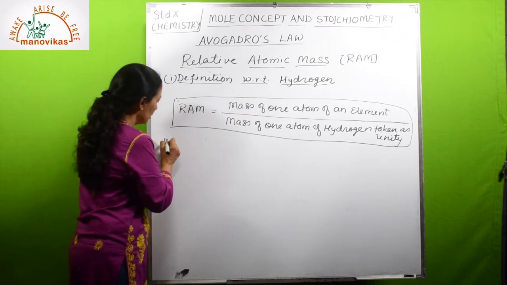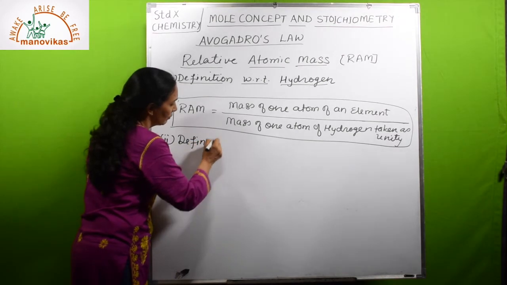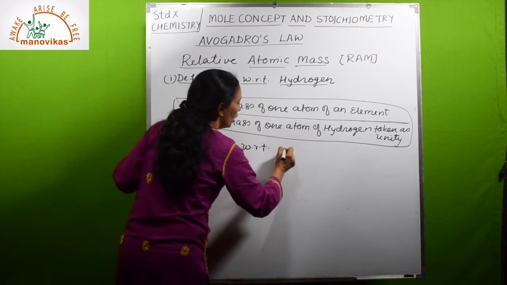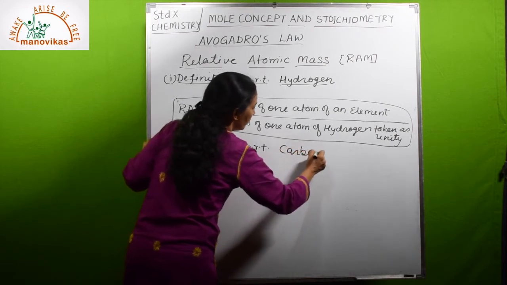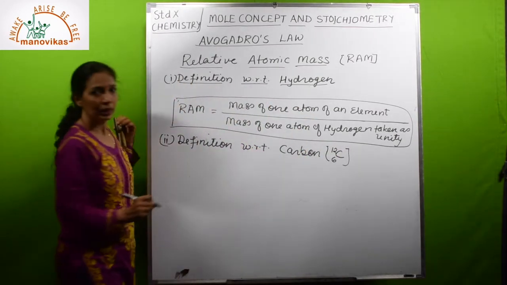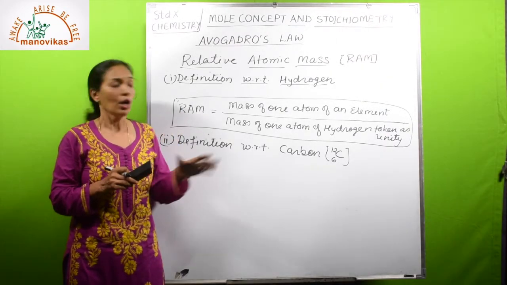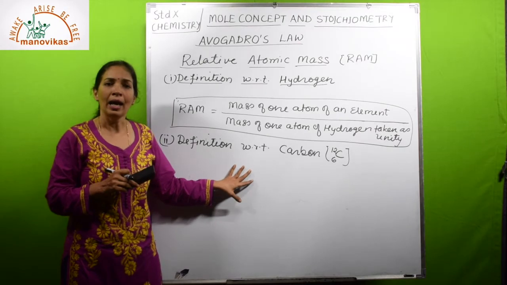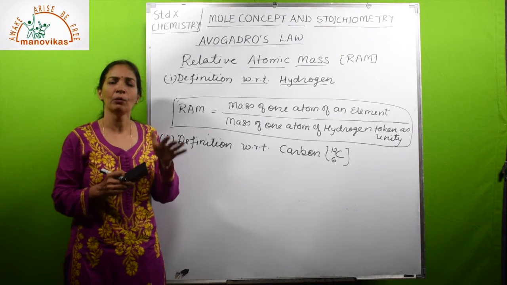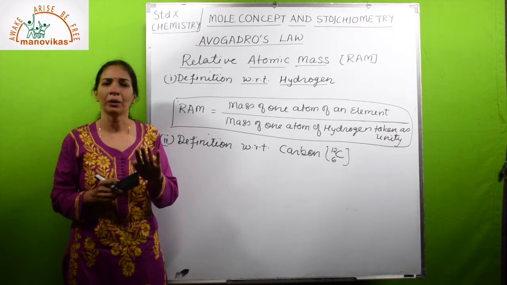The second one is definition of relative atomic mass with respect to carbon. Which carbon? Carbon 6 12. How can you define this? It is a number that tells how many times an atom of an element is heavier than 1/12 of an atom of carbon 6 12.